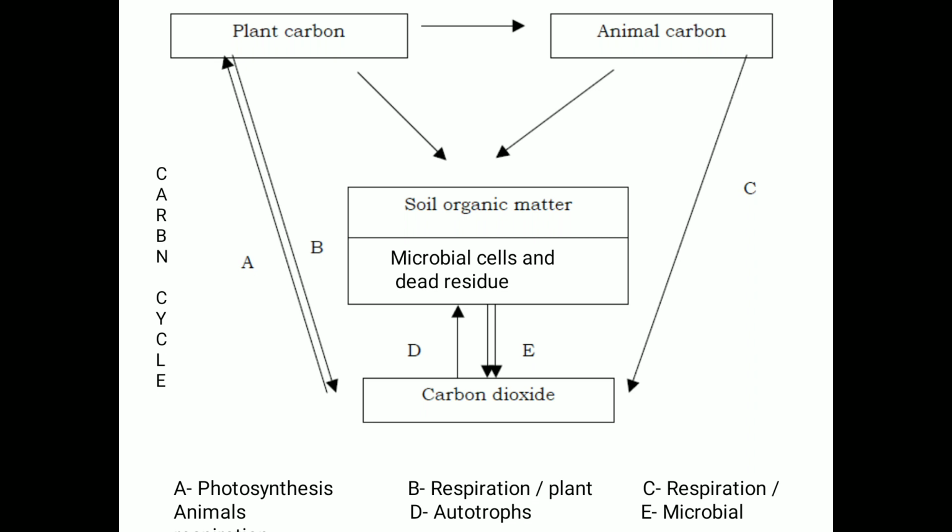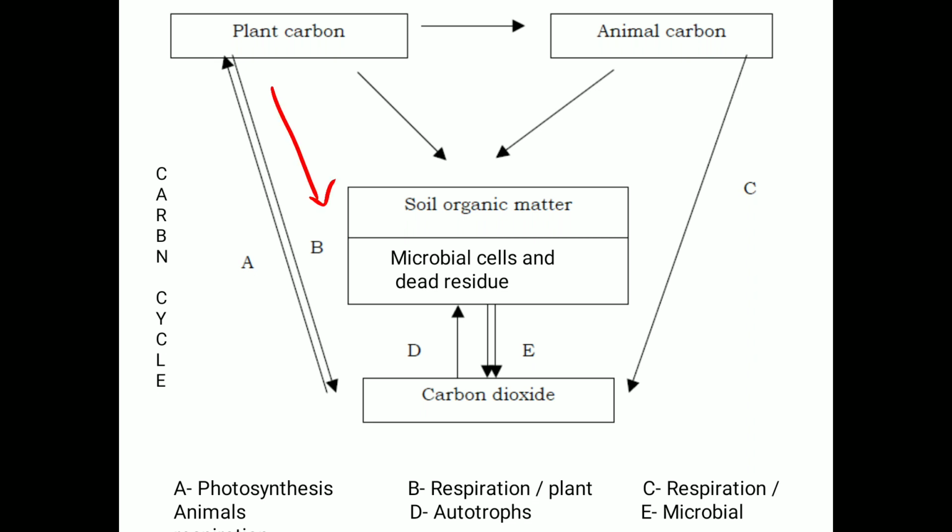So as we know, in the atmosphere nearly 0.3% carbon dioxide is present. So what happens in the carbon cycle? During the respiration process of plants, plants release carbon dioxide into the atmosphere.